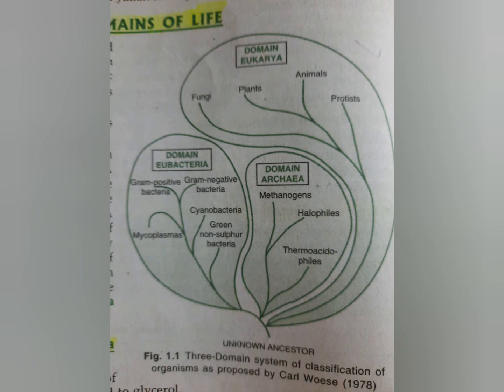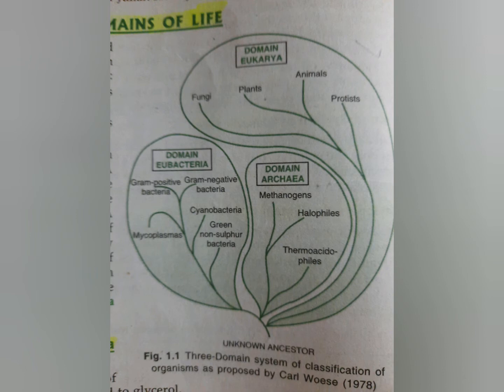Their cell wall is made up of peptidoglycan and the cell membrane is composed of fatty acid, and they have the DNA molecule inside them, but the ribosome is 70S type. They are also not so much like eukaryotes, they are almost like the prokaryotes. And the examples are mycoplasma, cyanobacteria, meaning the blue green algae, gram positive and gram negative bacteria. These are all examples of eubacteria.